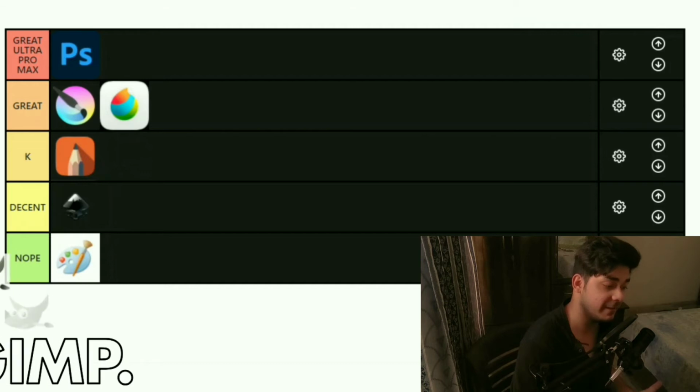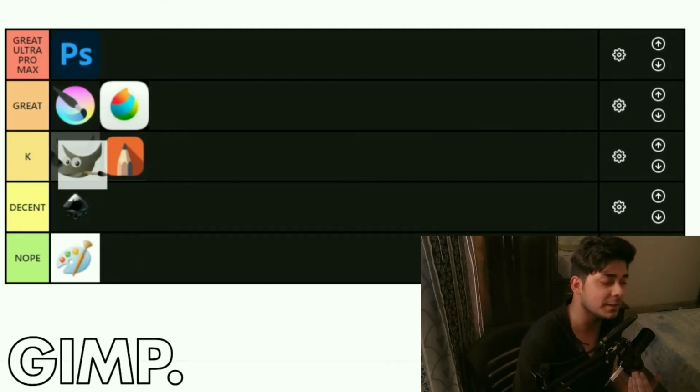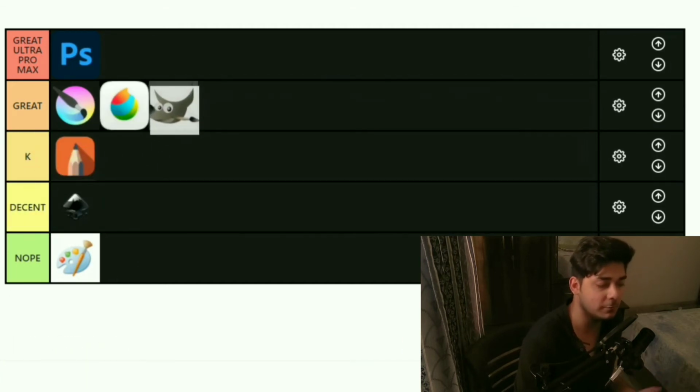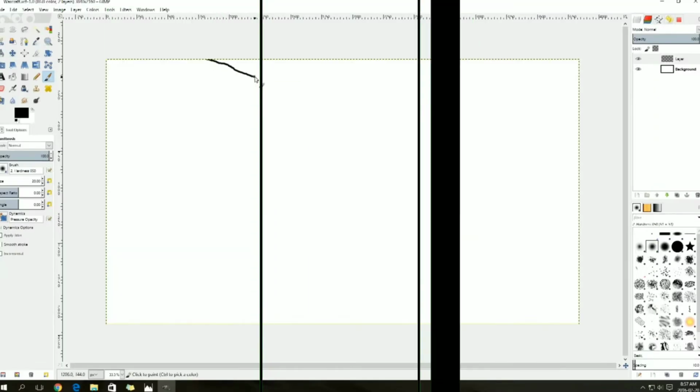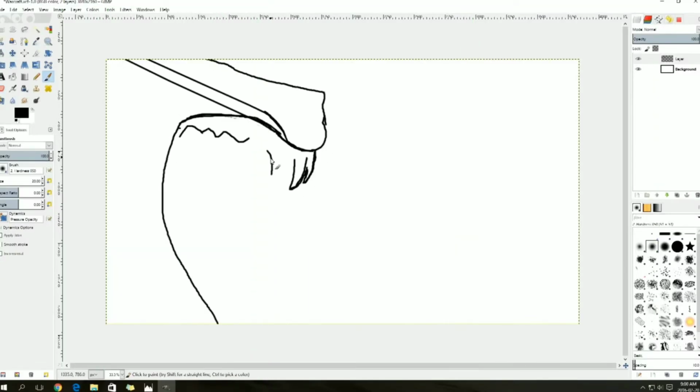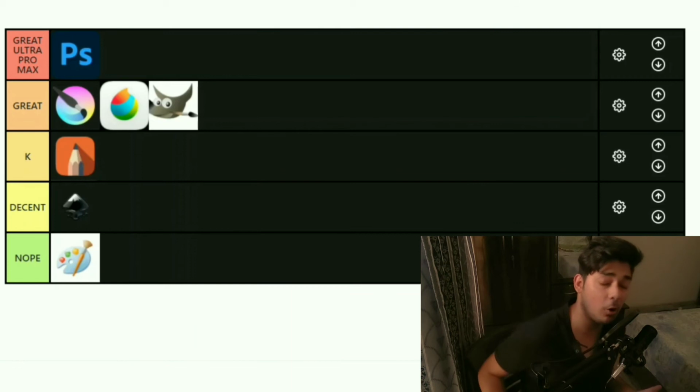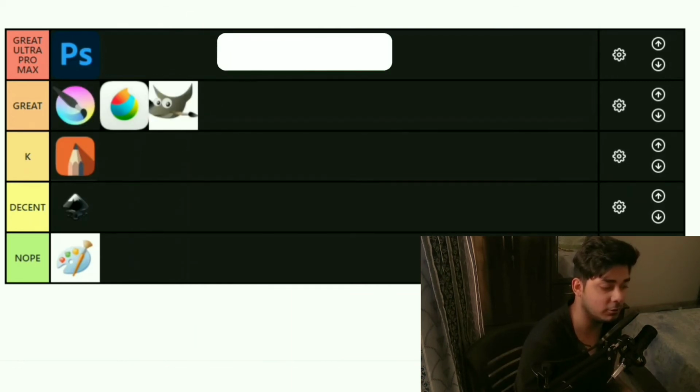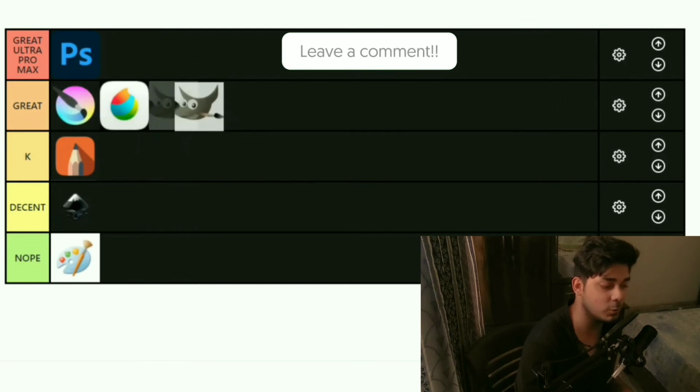And then at last we have GIMP. GIMP is a pretty decent tool for photo editing. However, when we talk about digital art, it's not that great because it doesn't have really awesome custom brushes or animation tools. However, if you're looking forward to making photo editing or photo manipulation your career, or even if you want to do it as a hobby, you should rather use GIMP than Krita or Medibang. You just simply use this one.